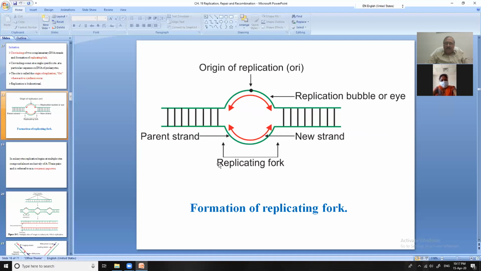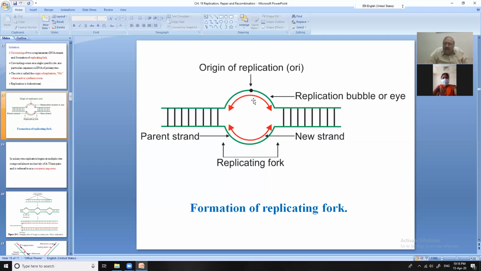You see, these are two strands. One strand is this green one, and this is the new strand. They are separated. So it is the replication fork, where a bubble has been formed. And then it is the origin, where the replication will start and finish. From this origin, the DNA replication is starting in both directions, this direction as well as this direction.